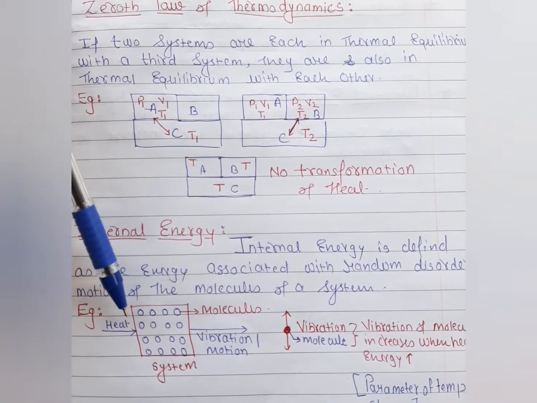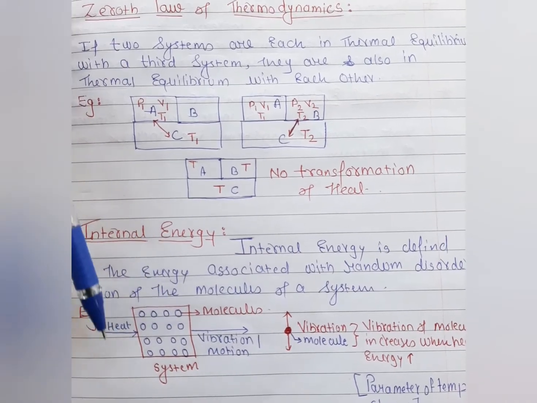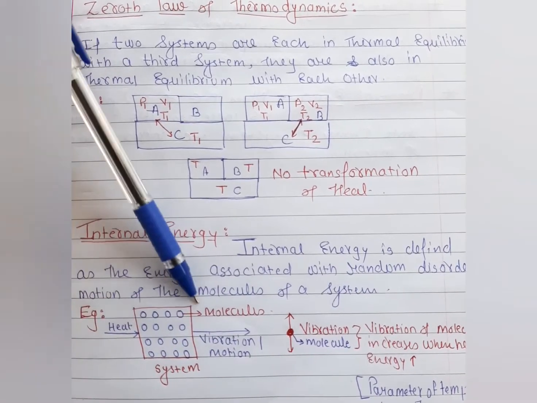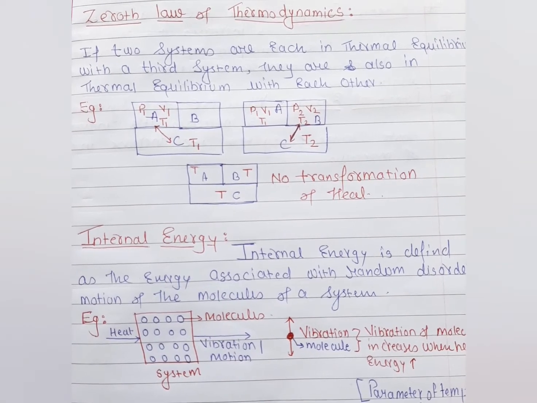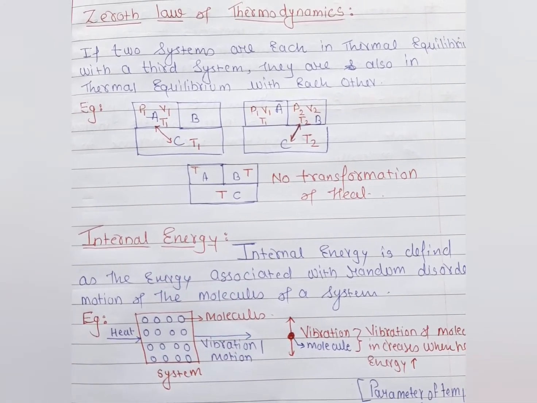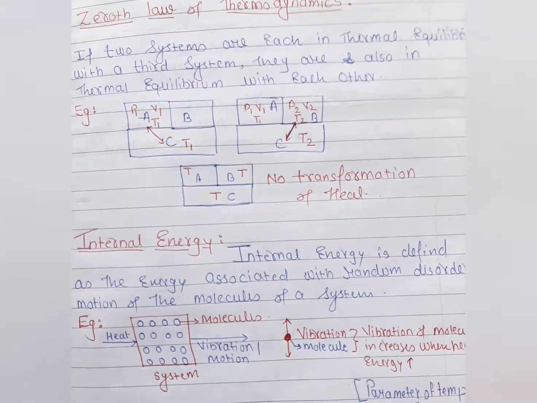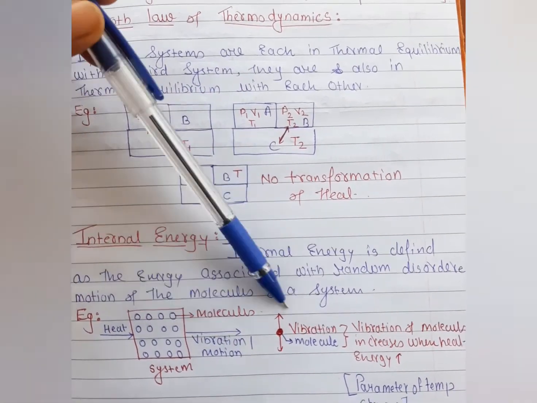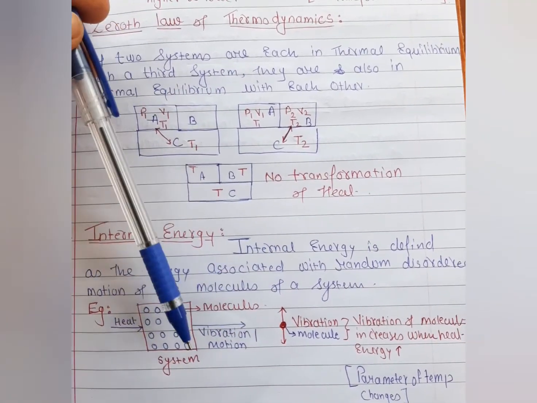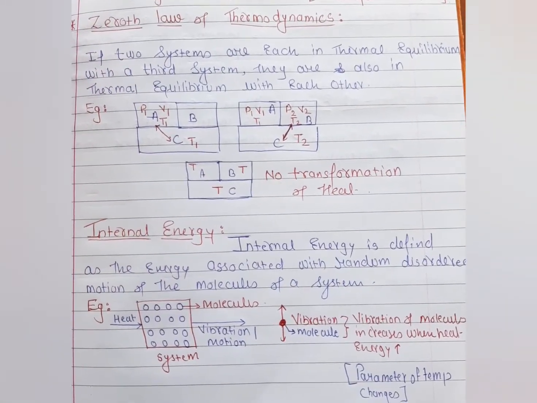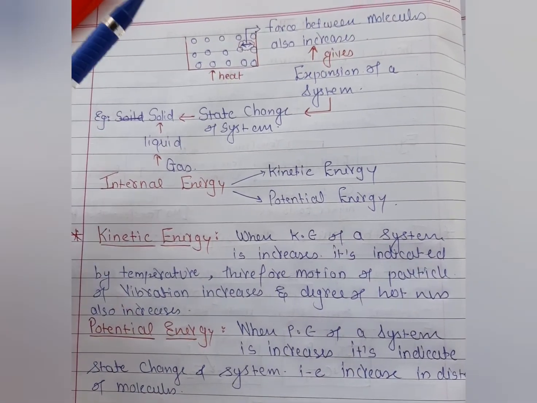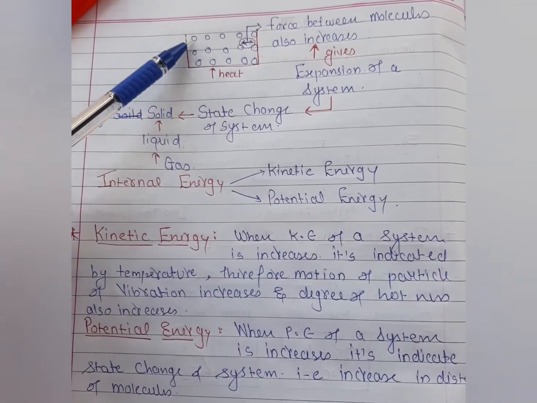So it means, students, what happens here? When we give heat to the molecules, this heat is used by the molecules or system, and the system increases its energy because of heat. So let's understand how the system increases its energy because of heat. Here you can see this example. The example continues here.